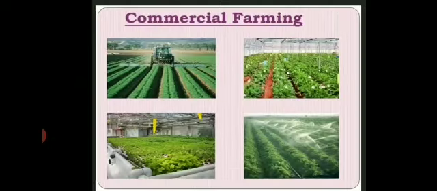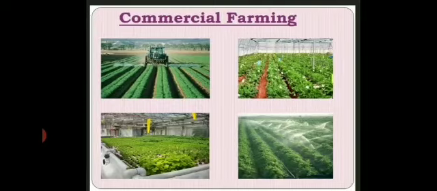The third type of farming is commercial farming. Again, look at the pictures shown on this slide. Commercial farming is a type of farming in which crops are grown for commercial use only, for example, for selling purposes. The crops are not grown for the farmer's family need. Here the crops are grown for sale. A large capital, land, and a large amount of labor are required. HYV seeds, fertilizers, insecticides and pesticides are used for a high amount of cultivation.